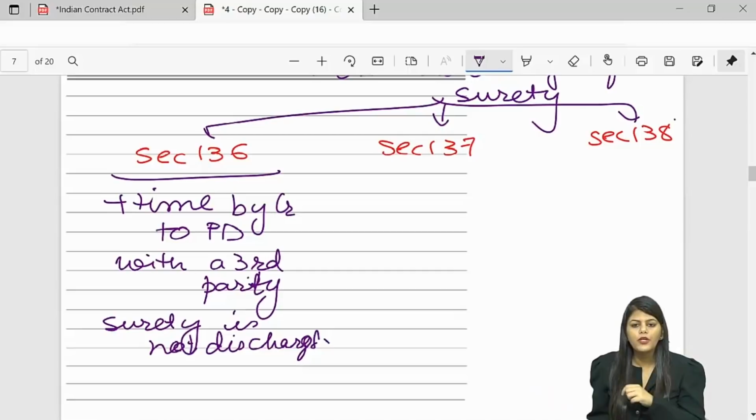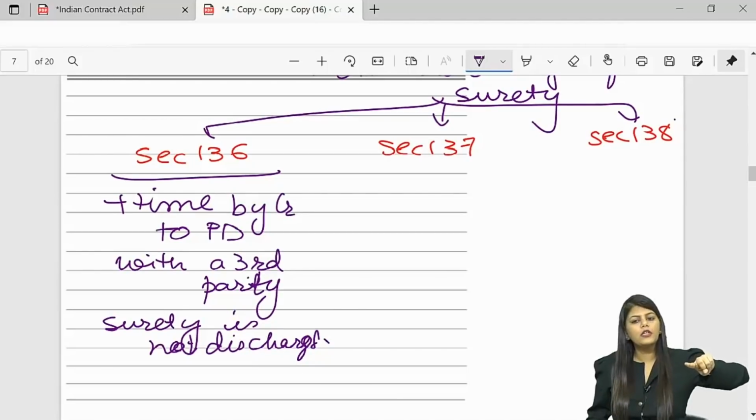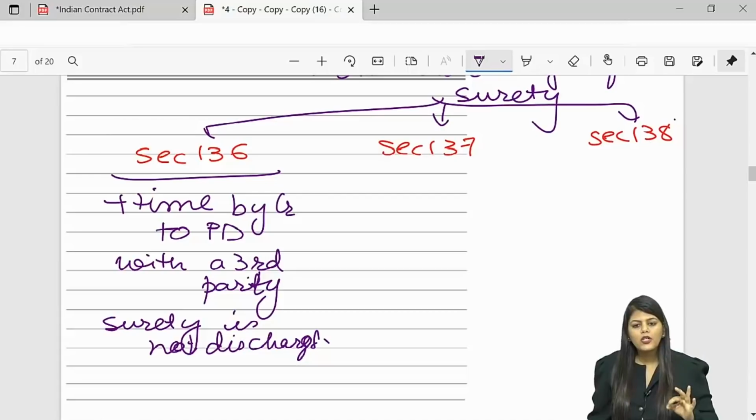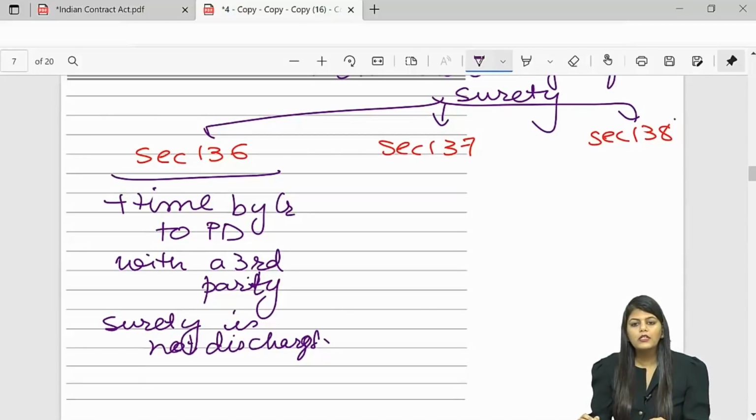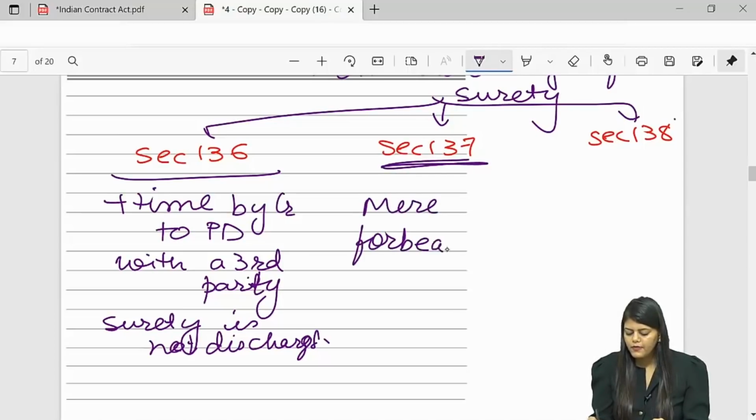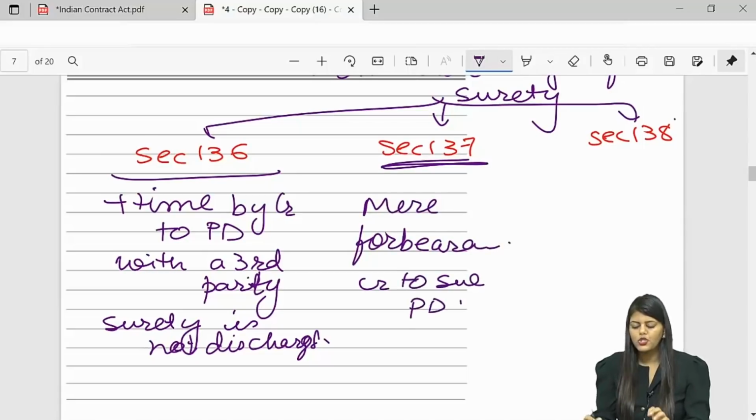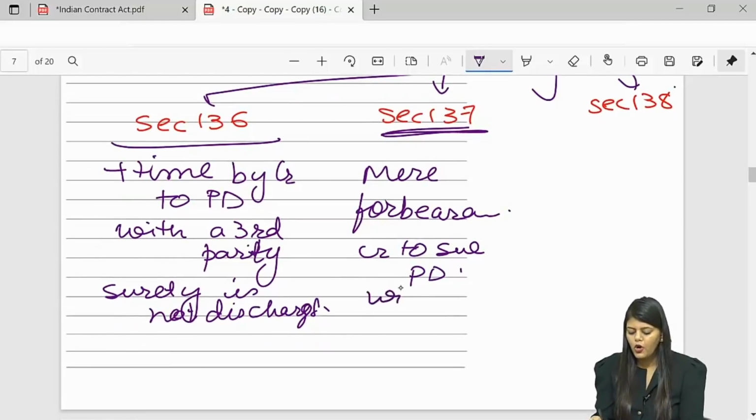In the class, I had given you an example regarding the same. So, simple, don't chew your brains. Extra time given internally after deciding, surety is discharged. Extra time given because of a contract with a third party, surety is not discharged. Section 137 says mere forbearance on the part of the creditor to sue the principal debtor will not discharge the surety. Will not discharge the surety.